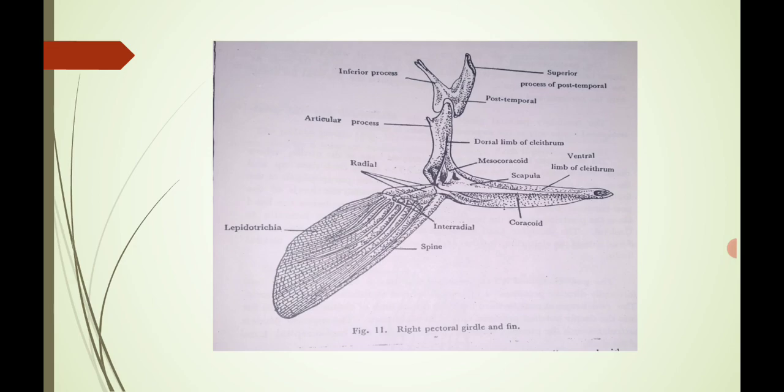On the right, the large L-shaped structure in the middle is the ventral limb of the cleithrum, and in that portion the articular process is here. Here the long structures present are the radials, which are attached to the L-shaped bone. Here the various spine-like structures present are called lepidotrichia, which are attached to the radials. These are the right pectoral girdle and the fins.